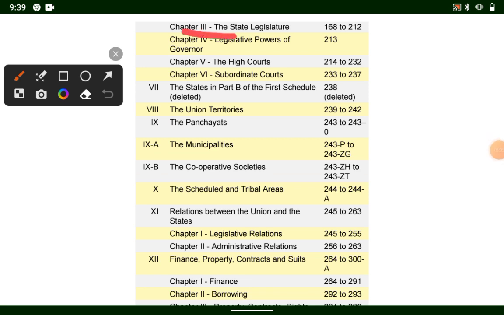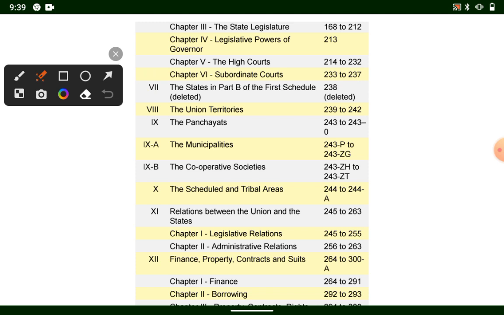the chapter 3rd is state legislature, and the articles covered in it are 168 to 212, and chapter 4 is legislative power of Governor. In the above part, it was the legislative power of the President, but here it is the Governor, and the article covering is 213, and the High Courts 214 to 232, subordinate courts 233 to 237, and the part 7